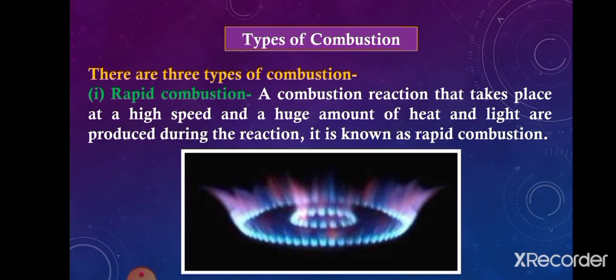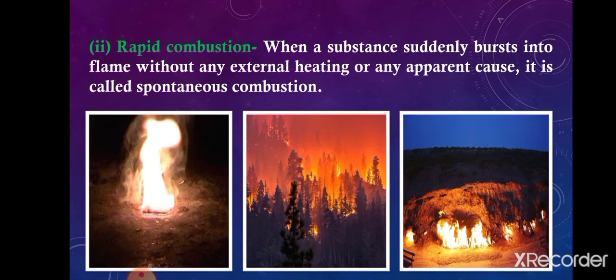For example, when you bring a burning matchstick or gas lighter near the gas stove and its knob is turned on, the LPG gas immediately starts burning with release of heat and light. This process of combustion takes place at very high speed and you will see both heat and light. So this type of combustion is called rapid combustion.